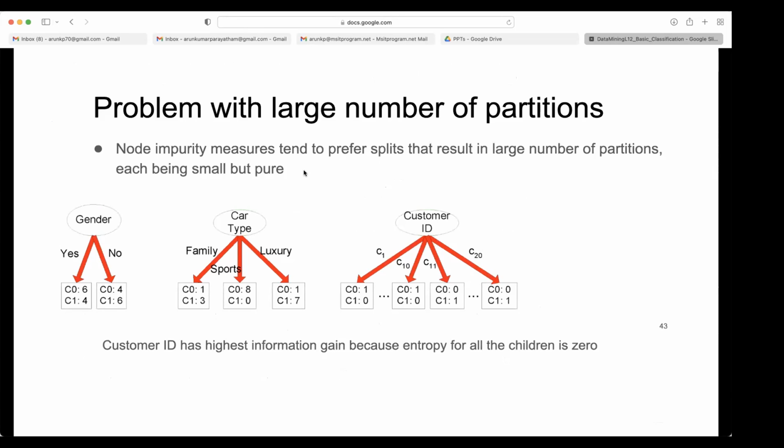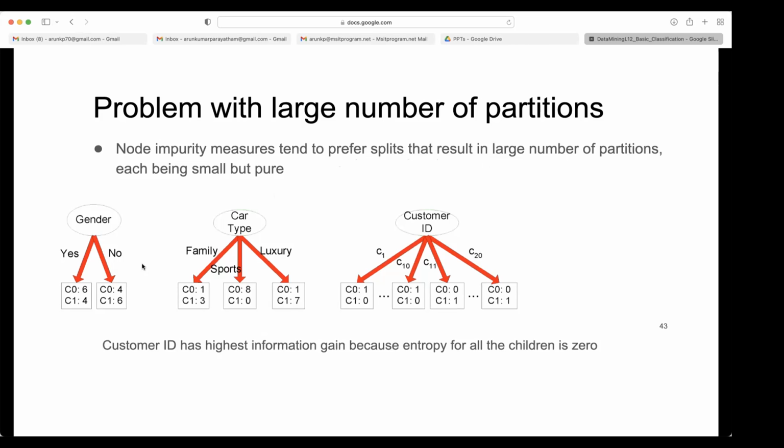So you asked about Harideep, why don't we split into non-binary, right? Here, the discussion comes. Problem with a large number of partitions. Node impurity measures tend to prefer splits that result in a large number of partitions, each being small but pure. So the generalization you will lose actually.